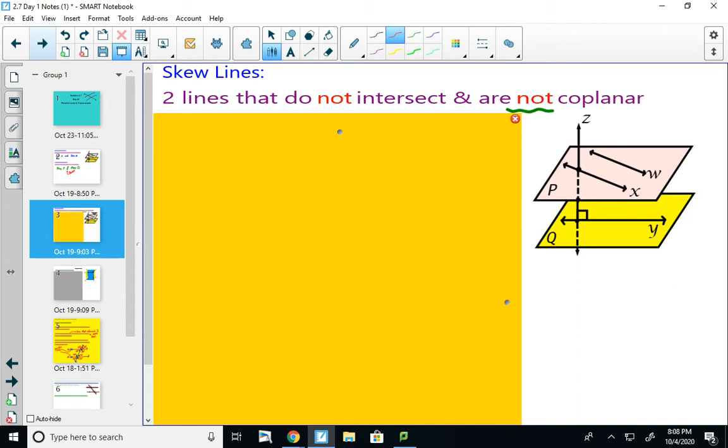Skew is a word that is probably new to you. Skew lines are 2 lines that do not intersect and are not coplanar. So in this diagram, line W and line Y do not intersect because line W lives above line Y. Similarly, X and Y would never intersect, and Z and W would never intersect.